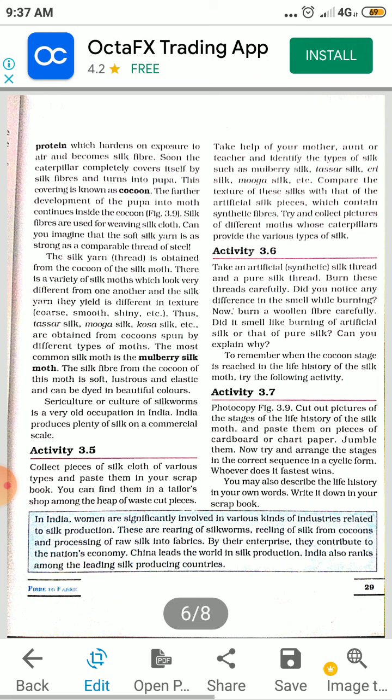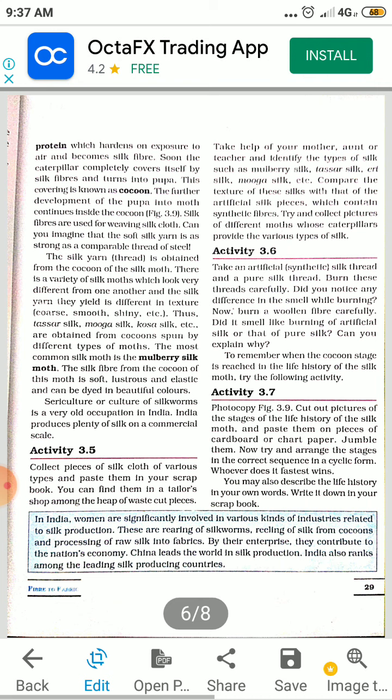There is a variety of silk moths which look very different from one another. And the silk yarn they yield, means give out, is different in texture: coarse, smooth, shiny, etc. So each and every silk moth will give different varieties of silk. Thus tassar silk, muga silk, kosa silk are obtained from cocoons spun by different types of moth.